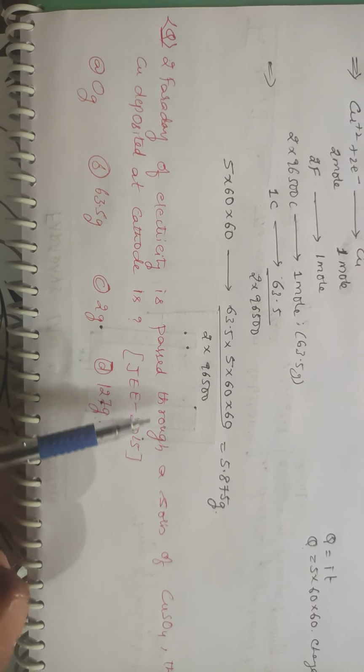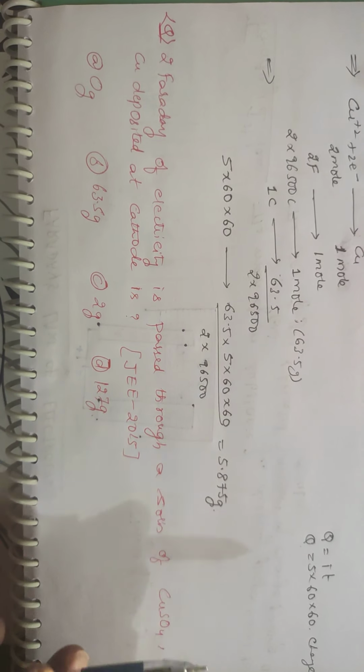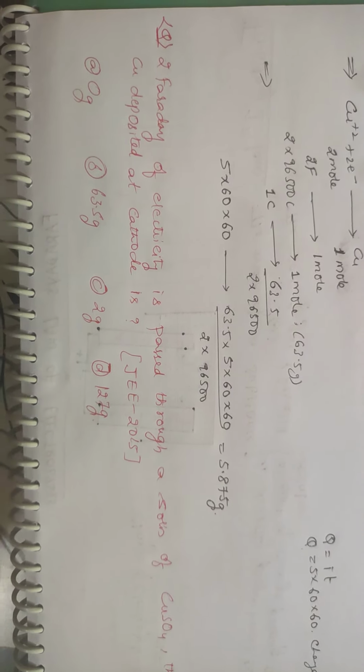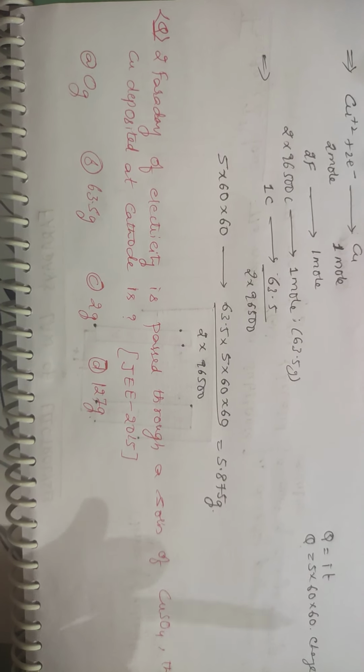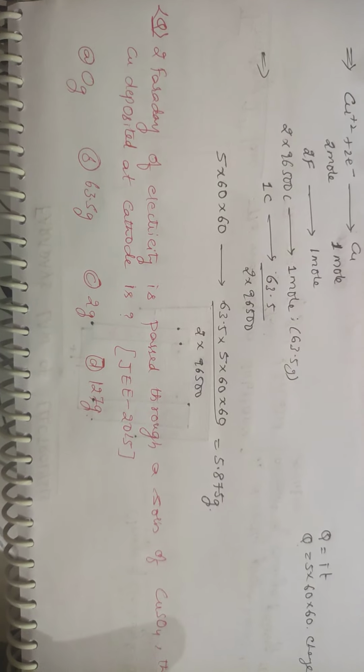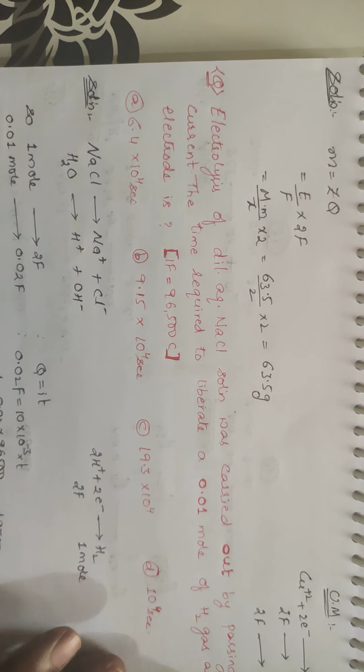2 Faraday of electricity is passed through a solution of copper sulfate. The mass of copper deposited at the cathode is: this question came in JEE 2015. The options are 0 grams, 63.5 grams, 2 grams, 127 grams. Right, students? Pause the video. 1, 2, 3. I hope that you have done it.